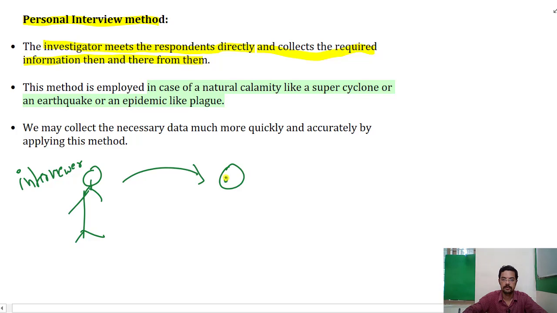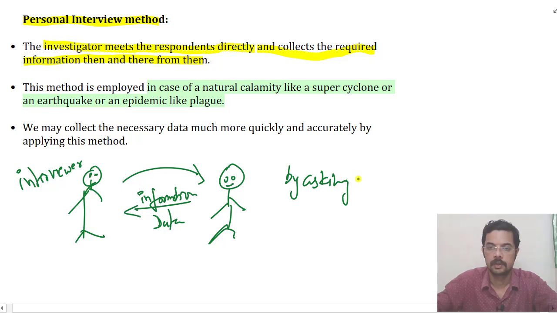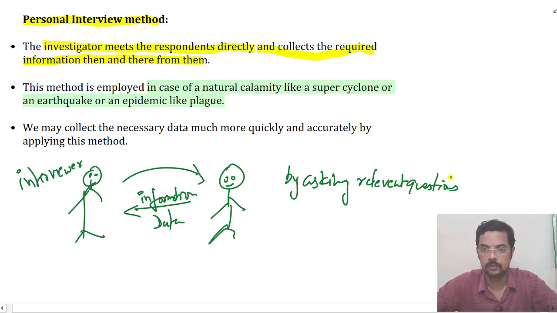And this is the person from whom the information has to be collected. Then the information can be collected directly, or this is data collected directly by asking relevant questions. So that is how the interviewer gets information from the interviewee, the person from whom information has to be collected.